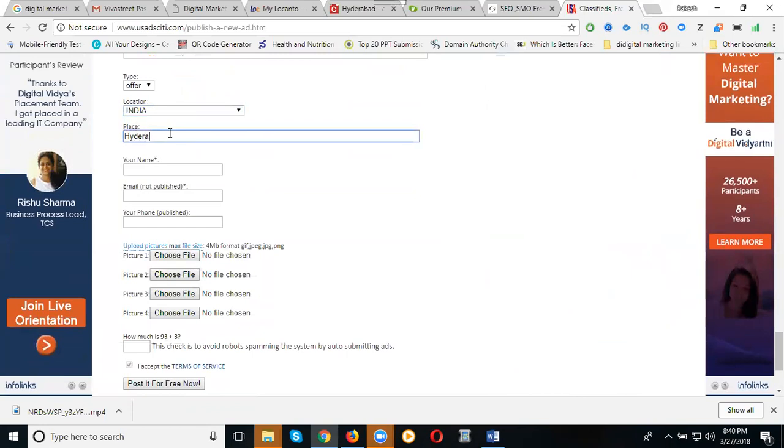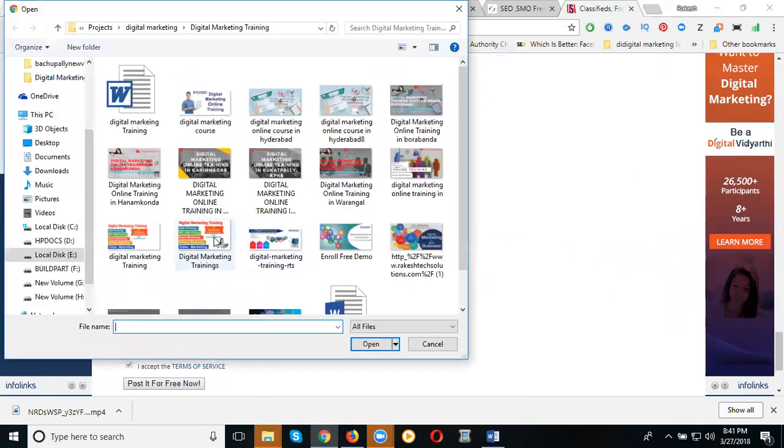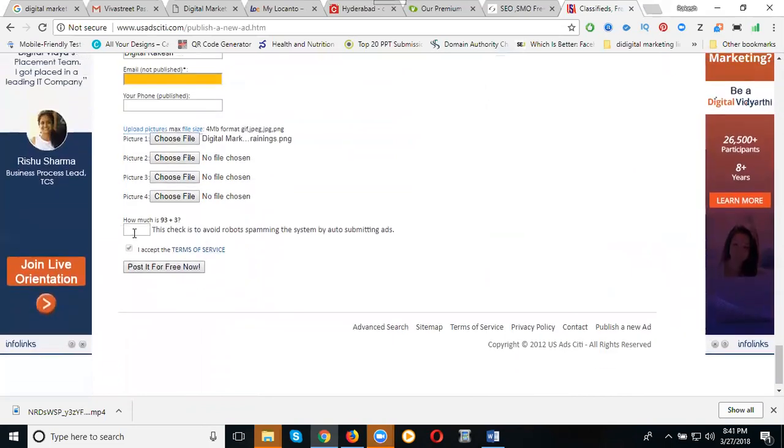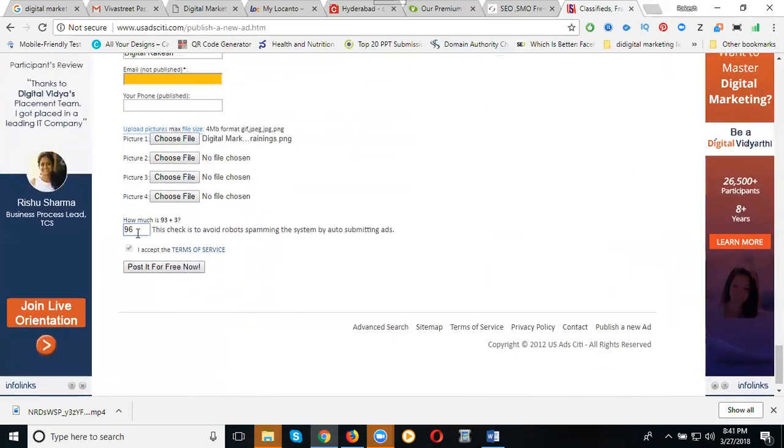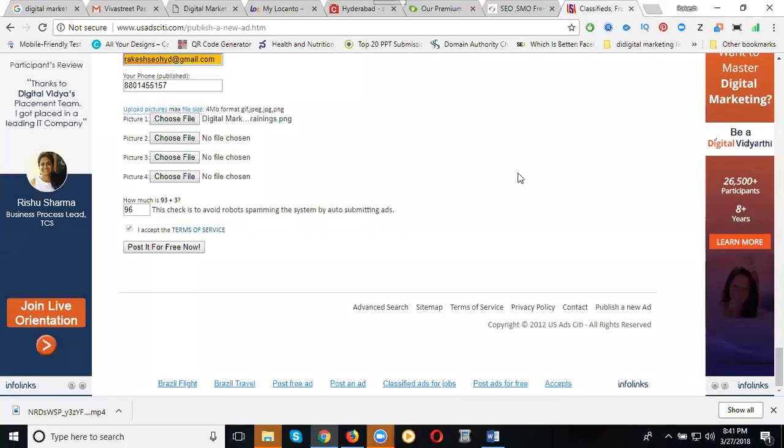The place will be Hyderabad. The name will be Rakesh. Write to finish, first your image. So I'm adding all the details. Click post it, pay now.